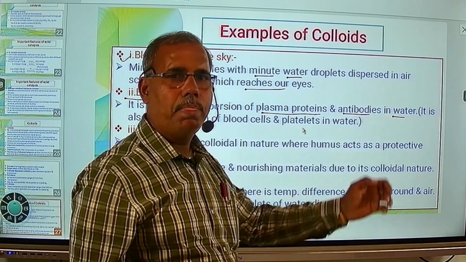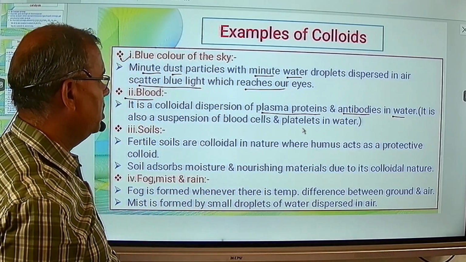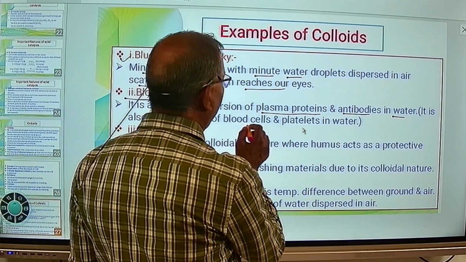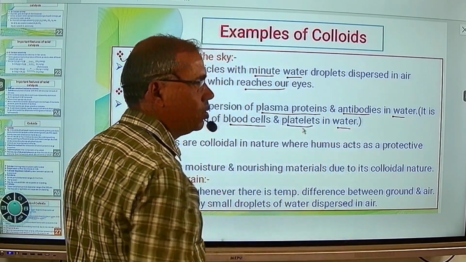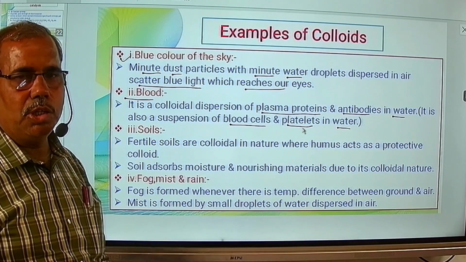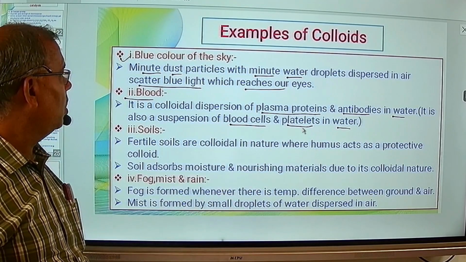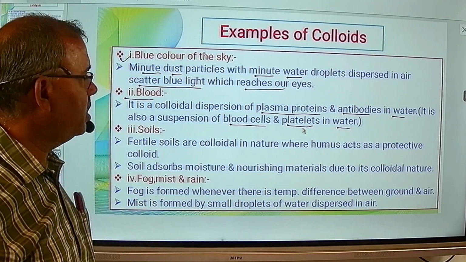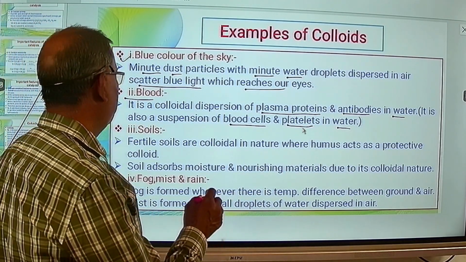Dispersion medium here is water. So it is in water. It is also suspension of blood cells and platelets in water. So here blood cells and platelets, they are also dispersed phase and the dispersion medium is water. So it is colloid. Blood is colloid or colloidal dispersion.